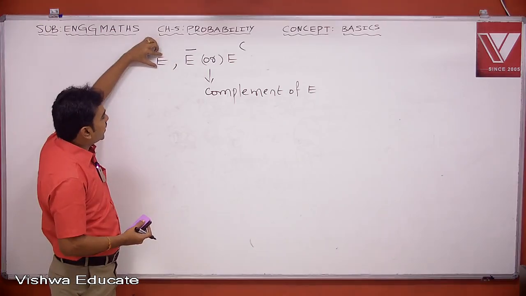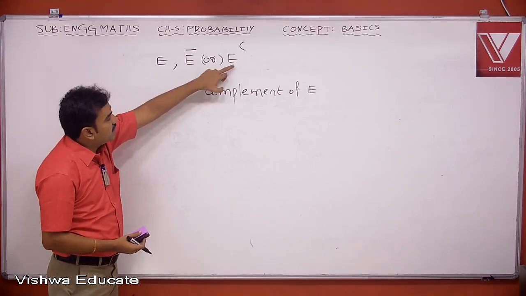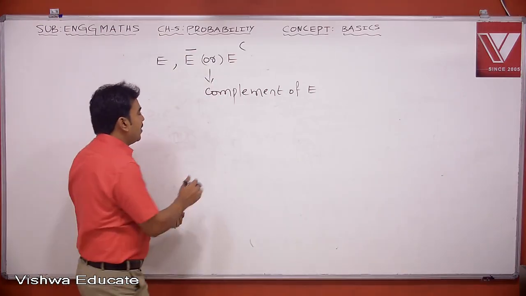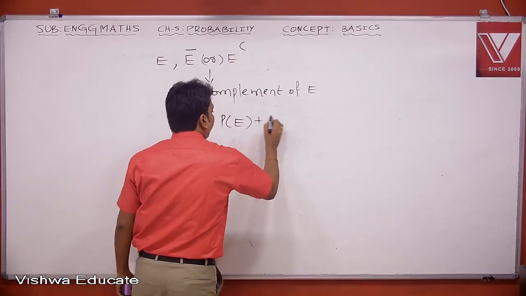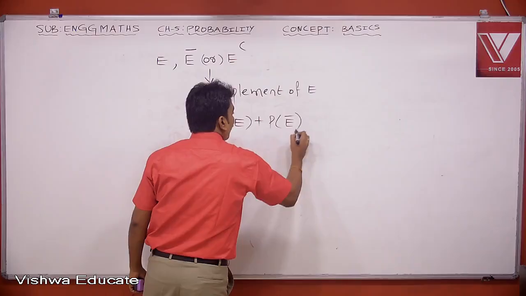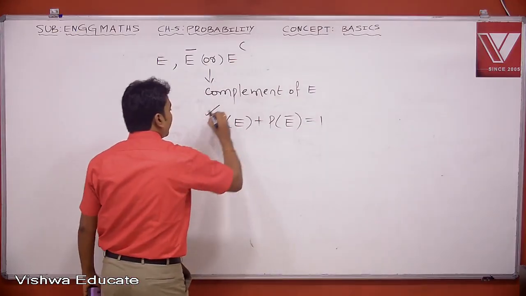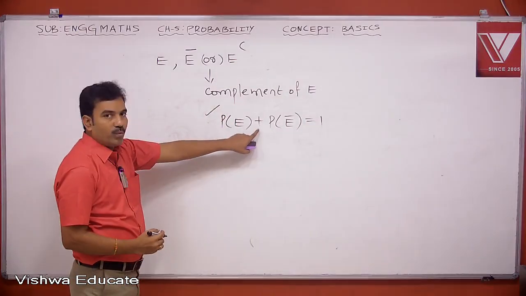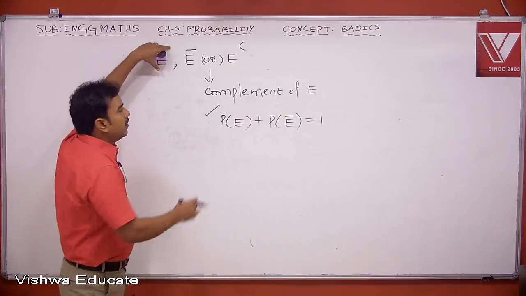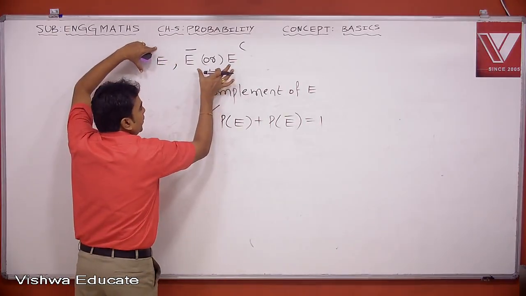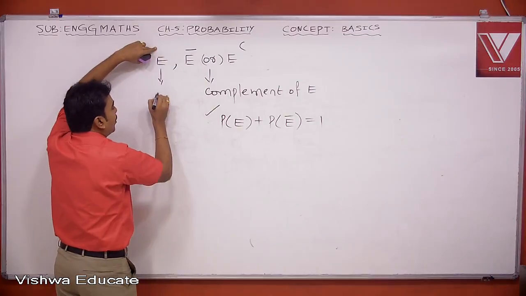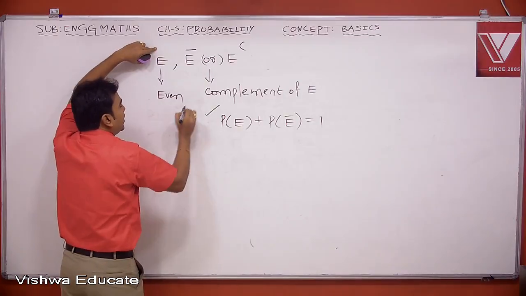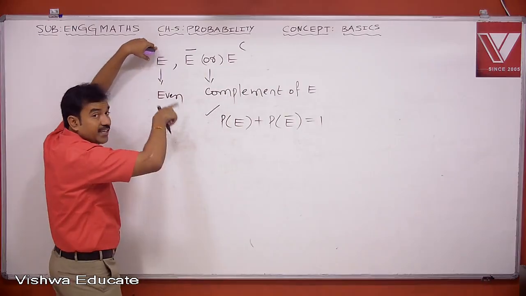So if E is an event and E bar or E power C is its complement, then the equation connecting P of E and P of E bar will always be 1. So P of E plus P of E bar will always be 1. If E is an event of getting an even number, then E power C is an event of not getting an even number.